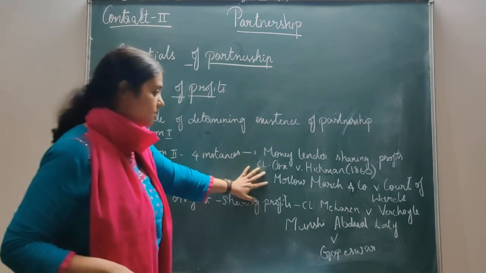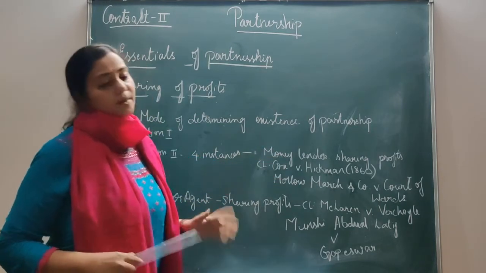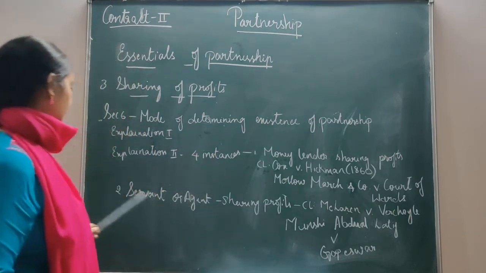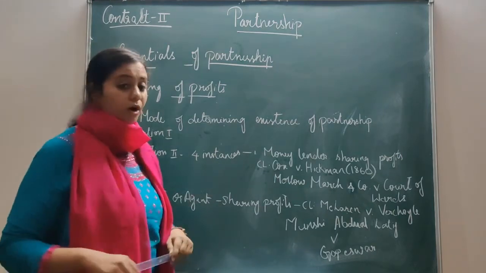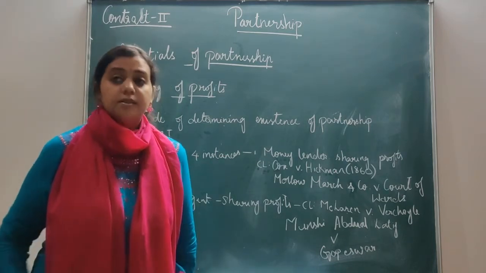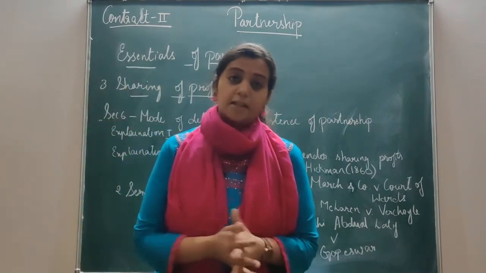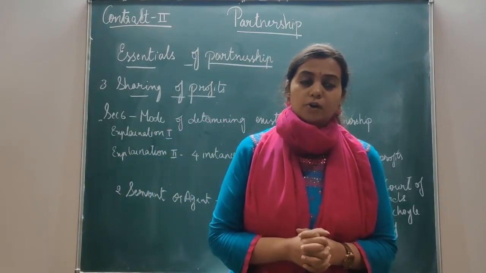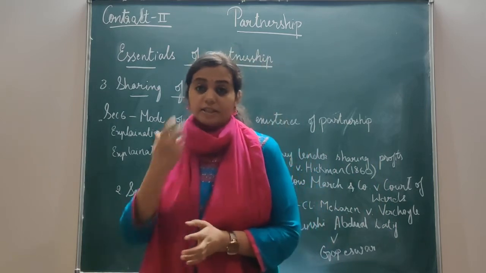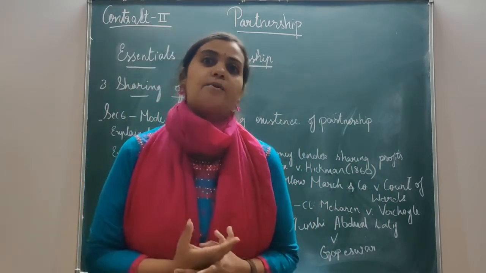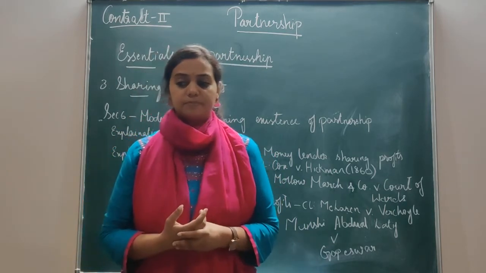From these two cases, you can establish that money lenders sharing the profit are not partners. Clear? Next one is servant or agent sharing profits. Sometimes a share in the profit is given to an agent or a servant to increase his interest in the business, to encourage and motivate him to perform better, right?